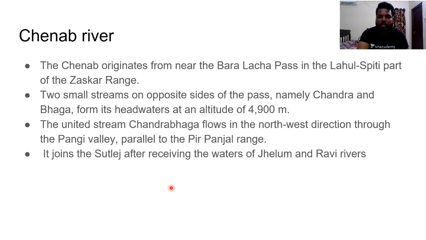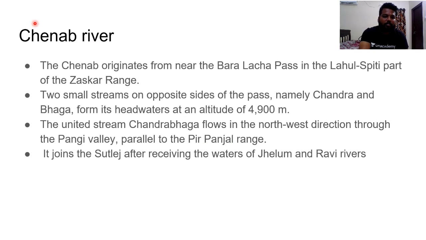So what is Pir Panjal range? Can anyone comment in the comment section? So Pir Panjal range, it is a part of Himachal, whereby there are Himadri ranges, Himachal ranges and Shivalik ranges. In that, the Himachal ranges are not continuous mountain ranges. They are made up of different ranges like Pir Panjal range, Dhauladhar range, Mussoorie range, Nag Tibba range, Mahabharat ranges. In this way, the Himachal portion of Himalayas is divided into these particular aspects.